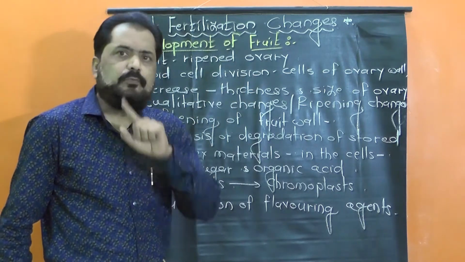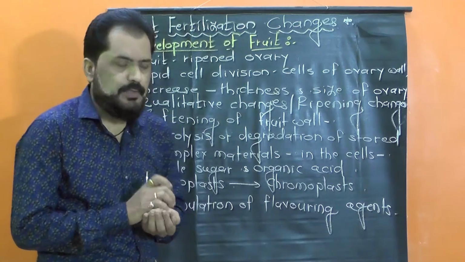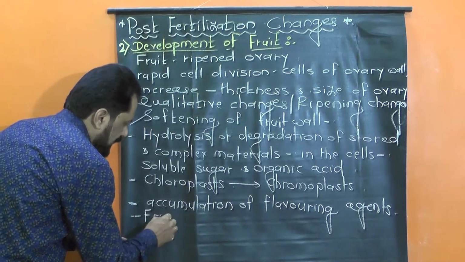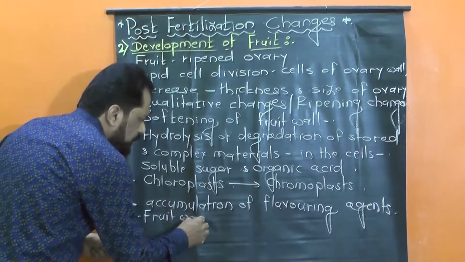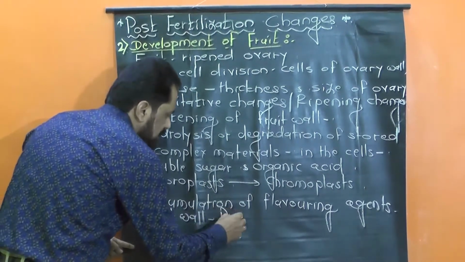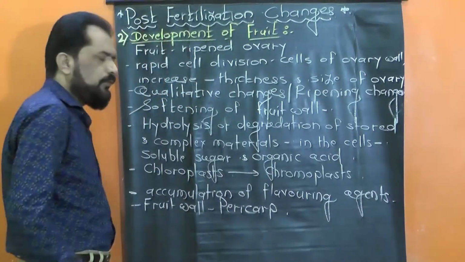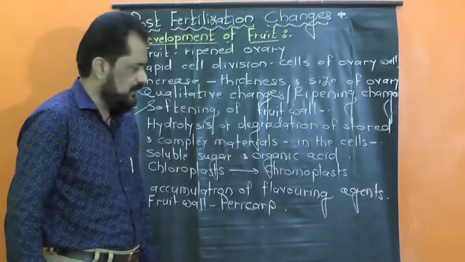Now the fruit wall is known as pericarp. In 11th we have studied. The fruit wall is known as pericarp. Fruit wall ला pericarp असं म्हटलं जातं.